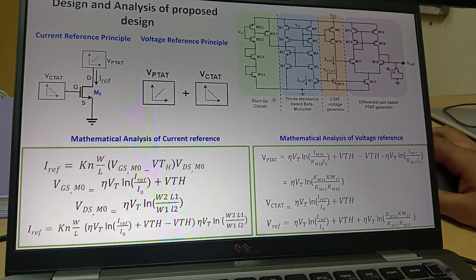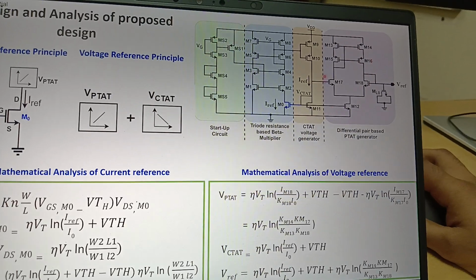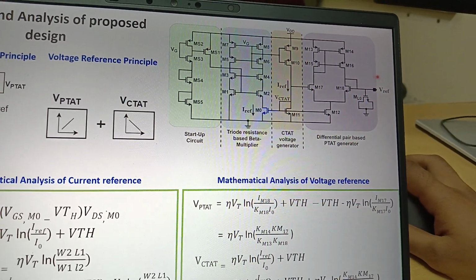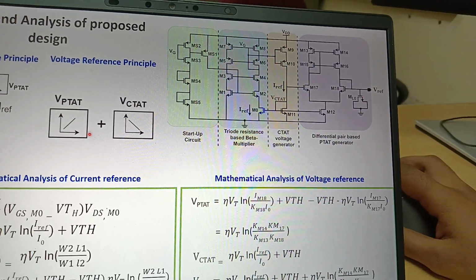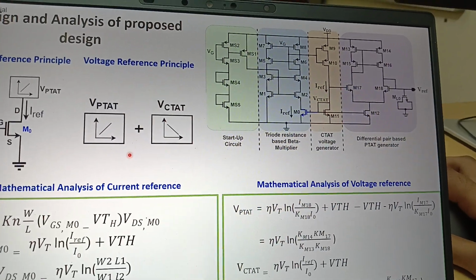Once we achieve this reference current, we dump the same reference current into this PTAT generator so that we are able to achieve this reference voltage. The principle we are using here to generate the reference voltage is adding two different temperature dependencies, as I told you earlier.